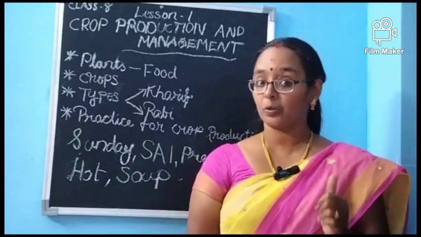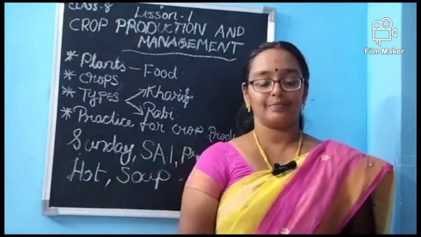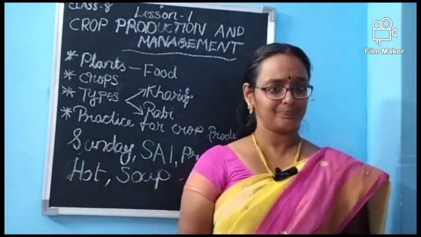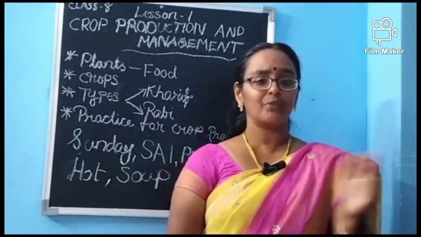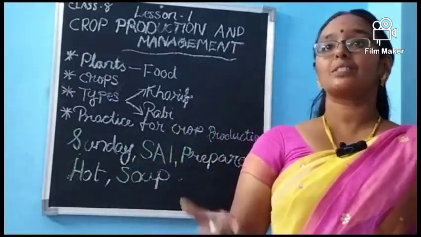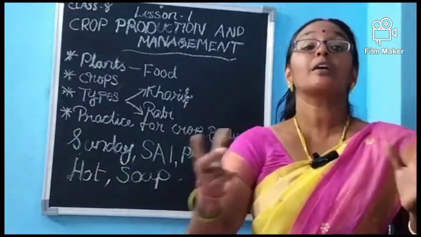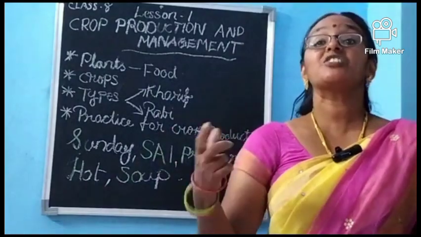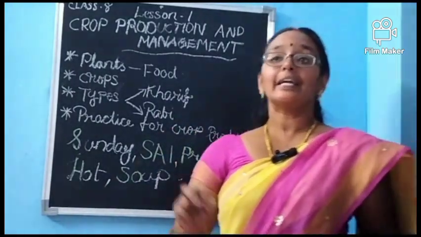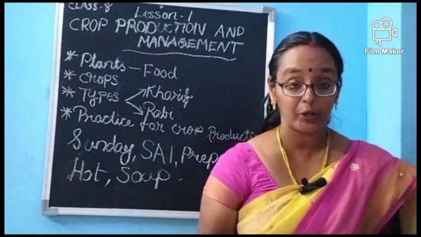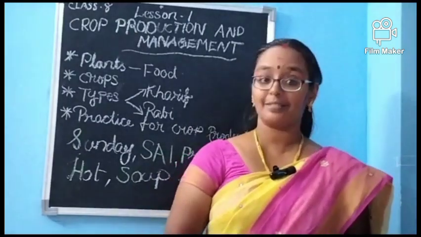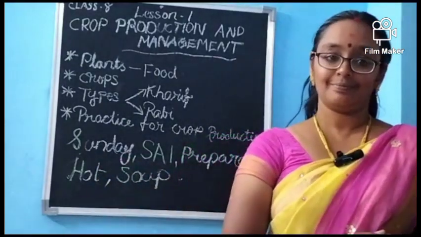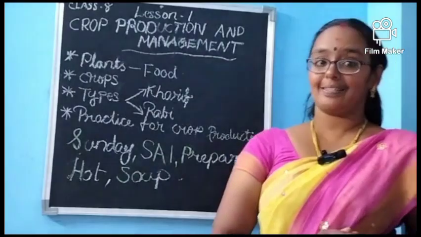This will be an excellent question for you: what is manuring and how is it done? It is done by farmers, in the way I have explained. Now we come to fertilizer. What is fertilizer? Fertilizer is not made by farmers. It is made in factories. It will be rich in nutrients. It will have a higher amount of nitrogen, phosphorus, potassium, and some other minerals which are essential for plant growth. These are called fertilizers.